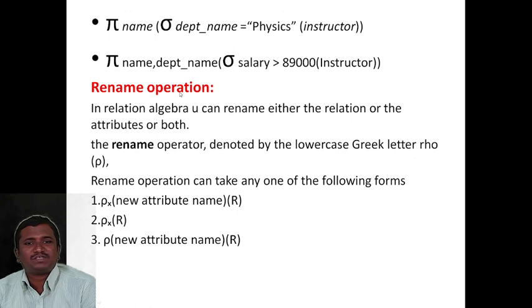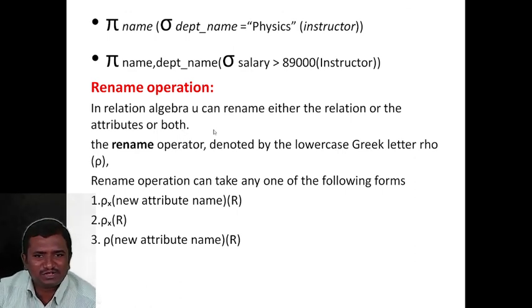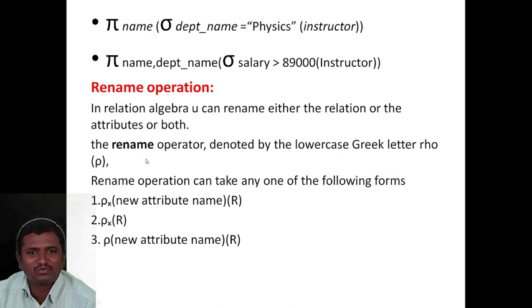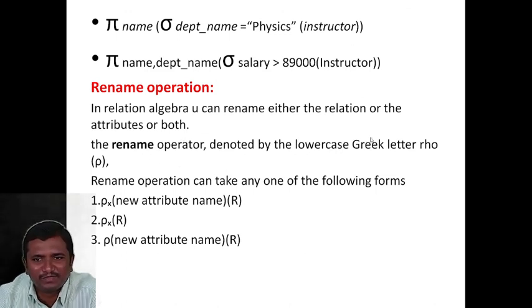The next one is the rename operation. In relational algebra, you can rename either the relation or the attribute or both. The rename operator is denoted by the lowercase Greek letter rho. The rename operation can take any one of the following forms. So rho of X, with a new attribute name, which is nothing but a new column name, and R denotes the relation.